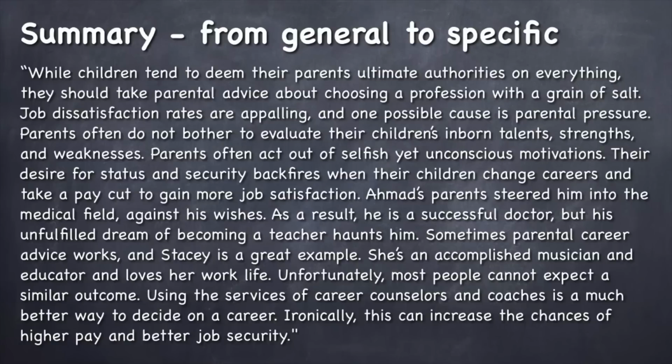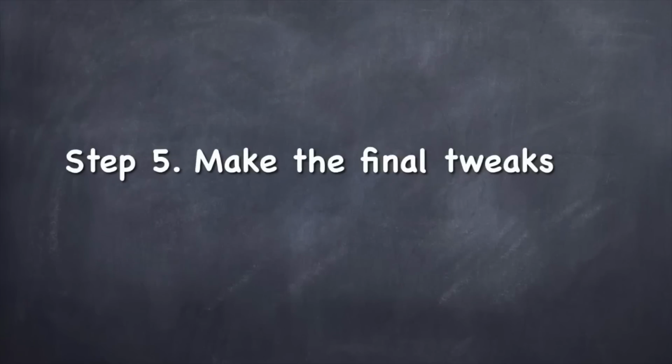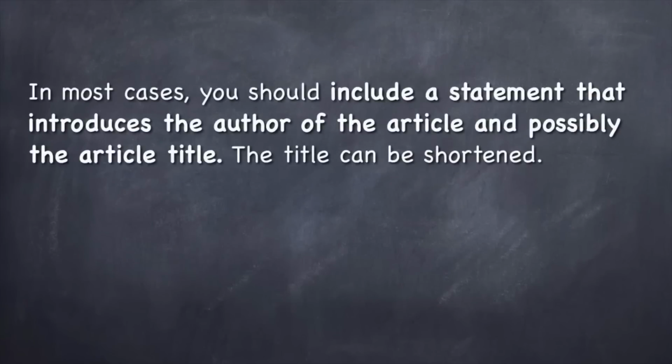So now our summary is structured perfectly. We're going from general to specific, and we have identified these 3 distinct points. Step 5, make the final tweaks. So what kinds of tweaks can we make?